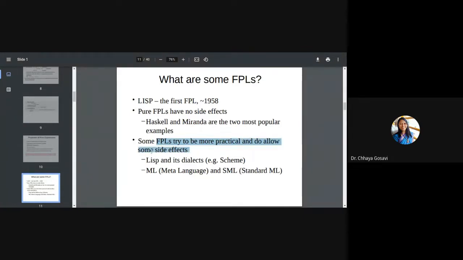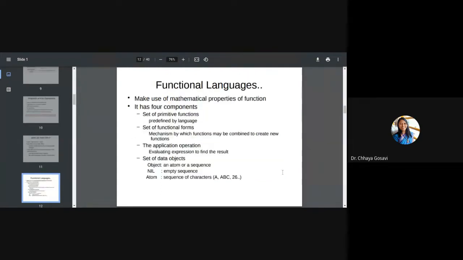Lisp is one of them, and its dialects like Scheme. Sir has also used variables using the setup function. So you can use variables, assignment statements, or you can set the value of an expression to a variable and allow some side effects. ML is meta language and SML is standard meta language. These languages are not pure, meaning they allow some side effects.